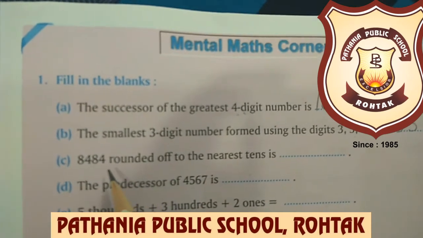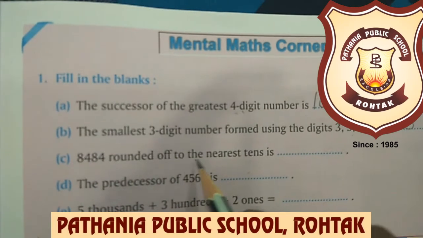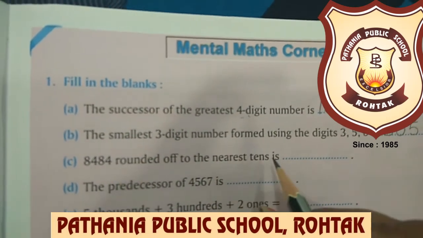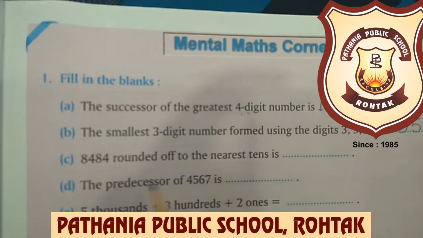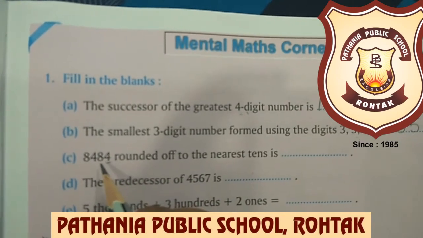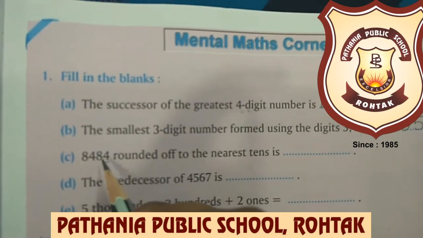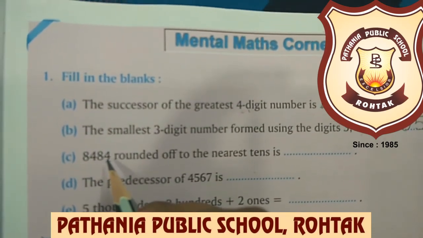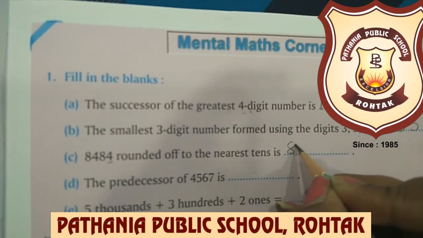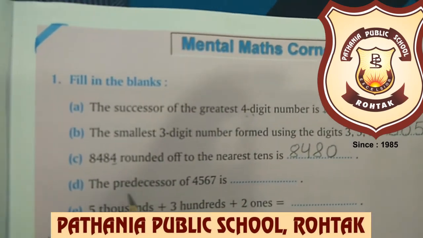Now the next C part is asking: 8,484 rounded off to the nearest tens is. Yes beta, we need to round off this number to the nearest tens. Now the tens place has 1 0 in it, so we need to look at the 4. Now 4 is smaller than 5, so it will be rounded to the lower ten. And between which two tens does 84 come? 80 and 90. So 8,484 will round off to 8,480.